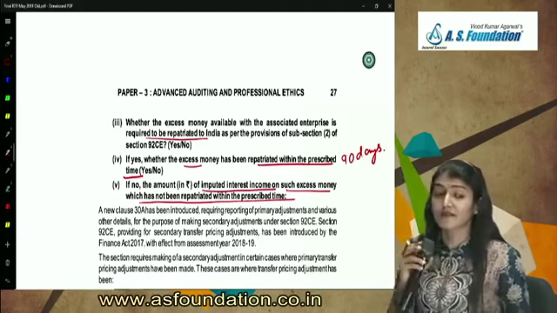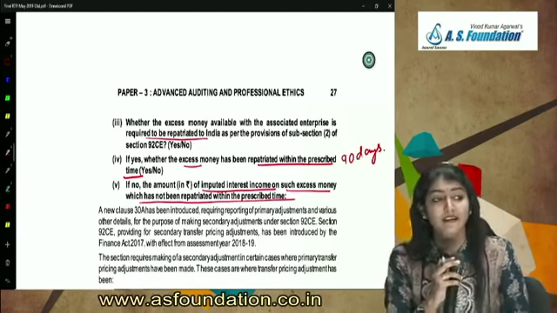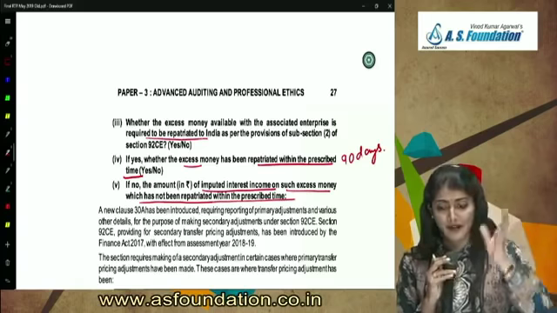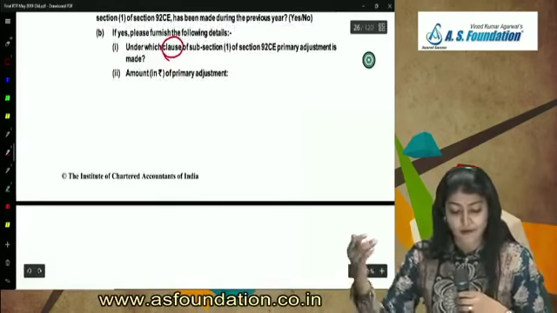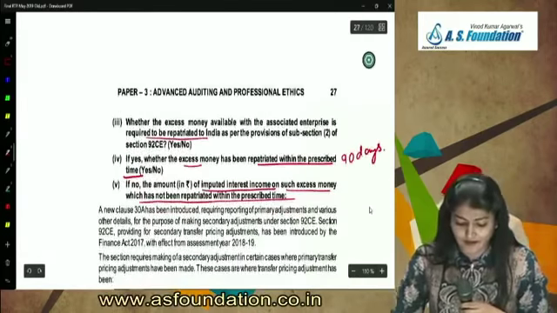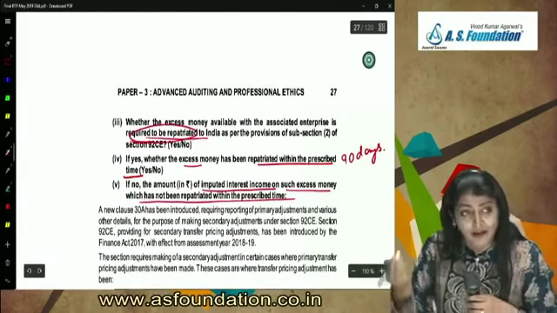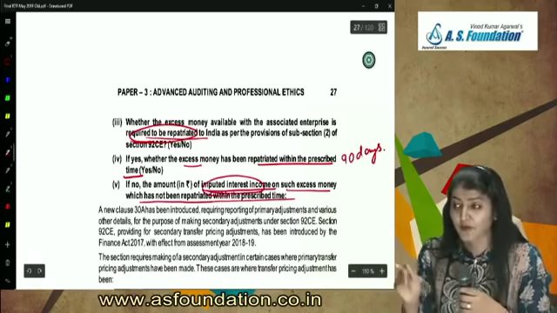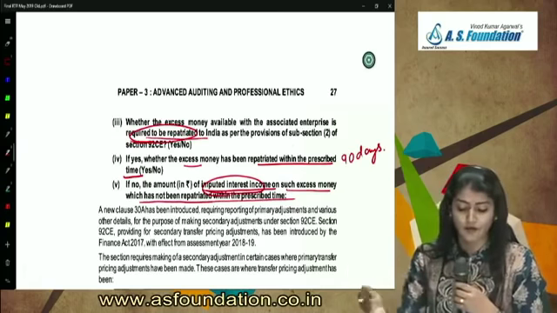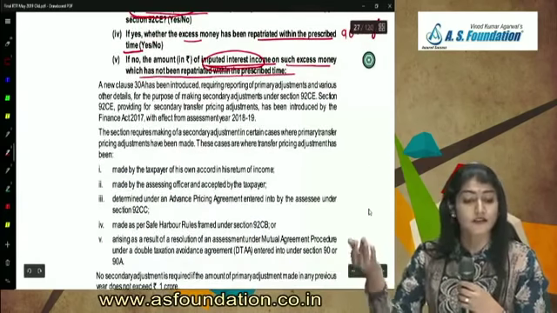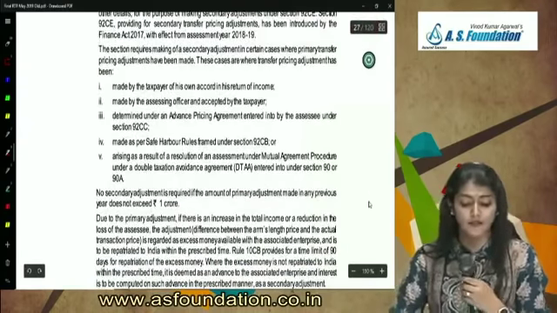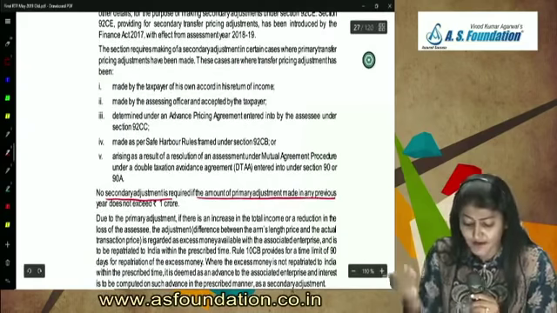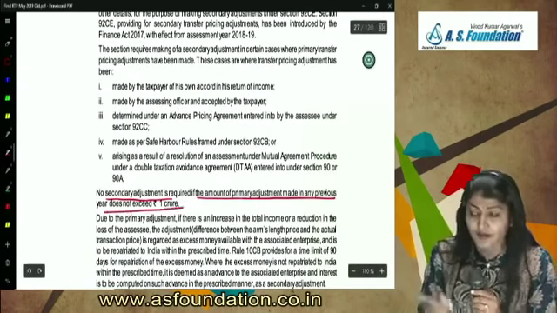Right, so that is clause 30A regarding the primary adjustment under section 92CE of the Income Tax Act. Whether there is any primary adjustment, under which clause, what is the amount of primary adjustment, whether the excess money is required to be repatriated, whether it has been repatriated within the prescribed time, and if not, what is the imputed interest income on such excess money which has not been repatriated within the prescribed time. No secondary adjustment is required if the amount of primary adjustment made in any previous year does not exceed 1 crore.